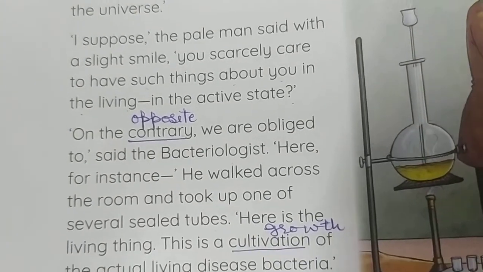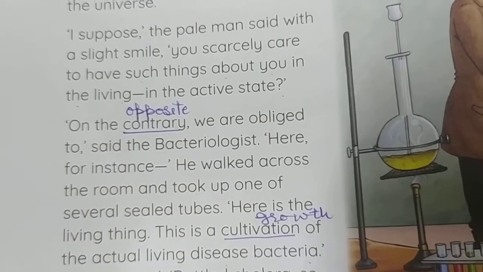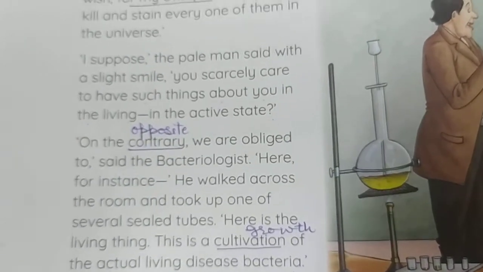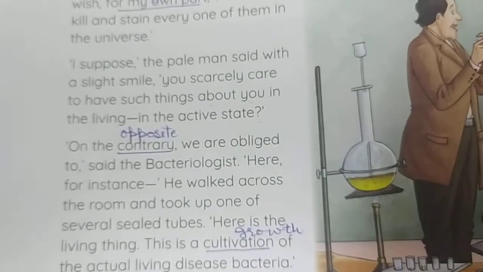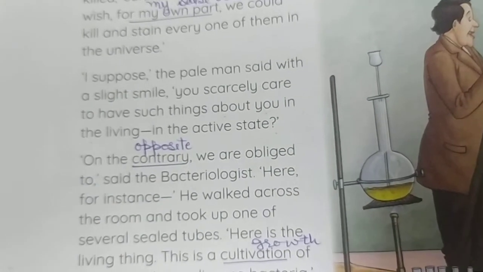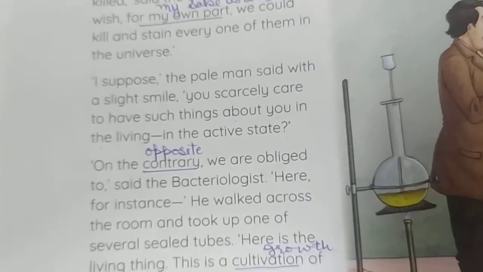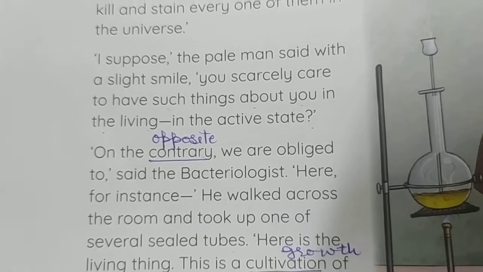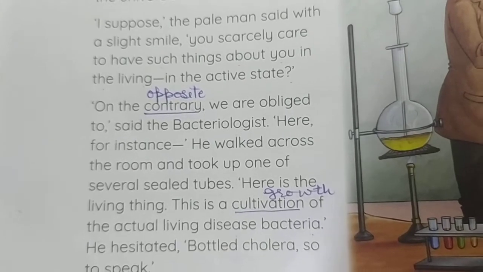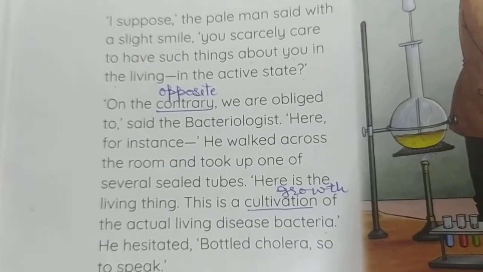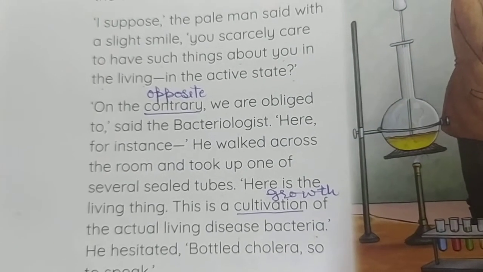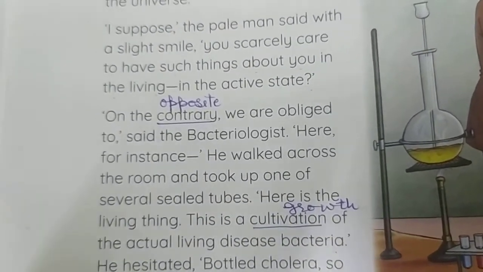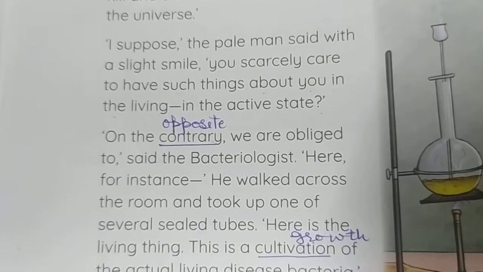On the contrary, contrary means opposite, we are obliged to. The bacteriologist said, on the opposite, we do have some living things in our lab. I do have. Here, for instance, means example. He walked across the room and took up one of the several sealed tubes and brought it out. Here is the living thing.